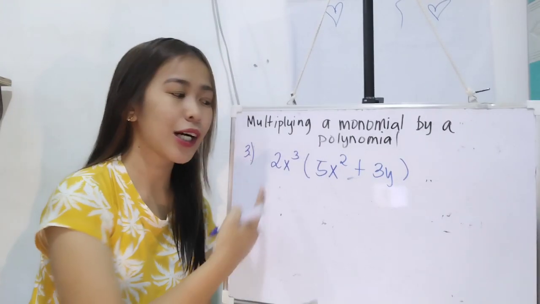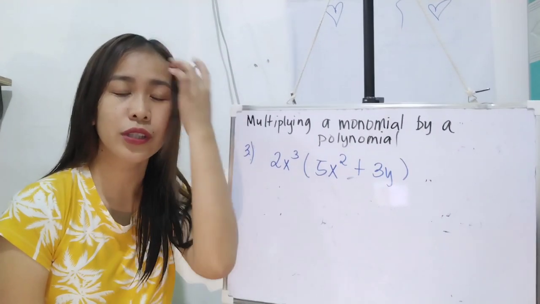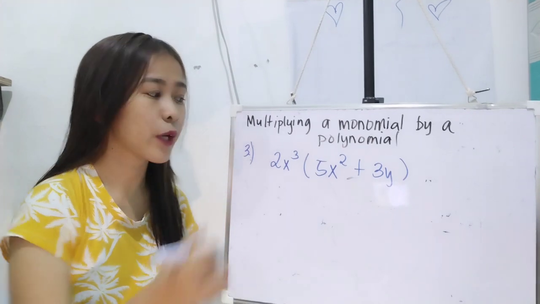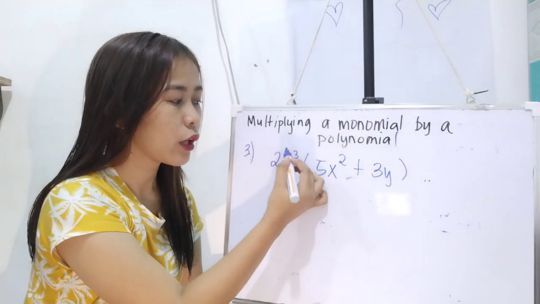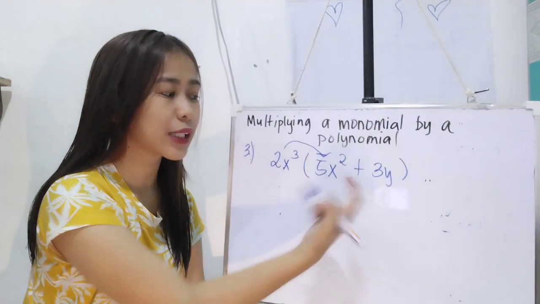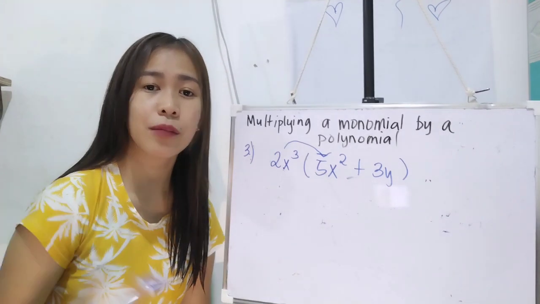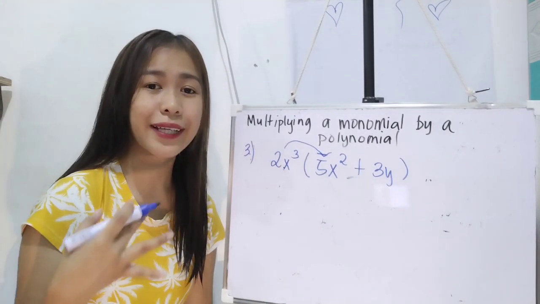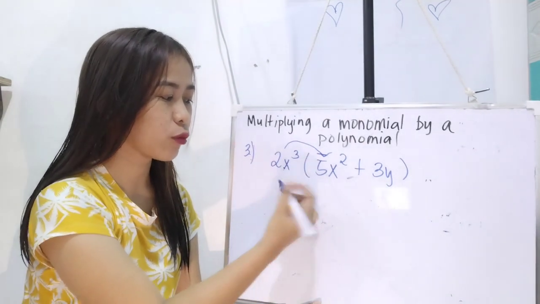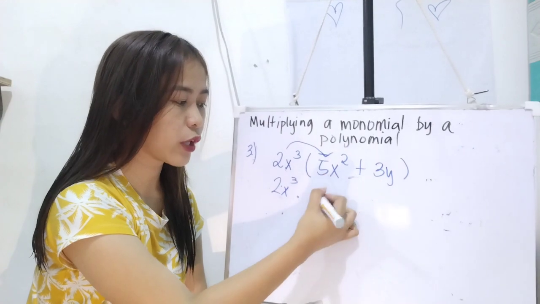And then, kapag nakakita kayo ng ganitong situation, what are you going to do? Basically, we are just gonna use the distributive property. When we say distributive property, ito yung i-distribute mo, itong nasa labas, doon sa nasa loob, sa mga terms na nasa loob. Ito, 2x cubed times 5x squared. And when we say distribute, we are gonna multiply again. I-multiply ulit natin siya. For example, itong 2x cubed. We are gonna multiply that to 5x squared.